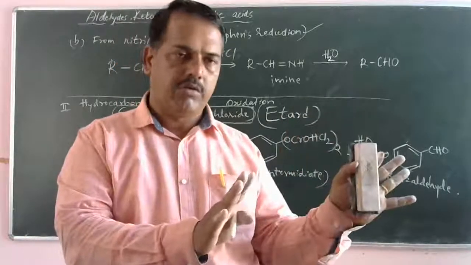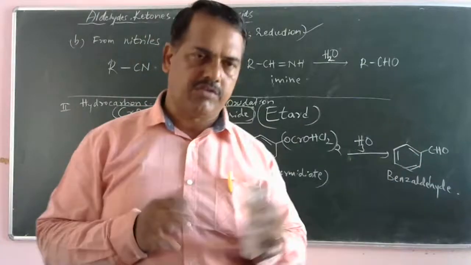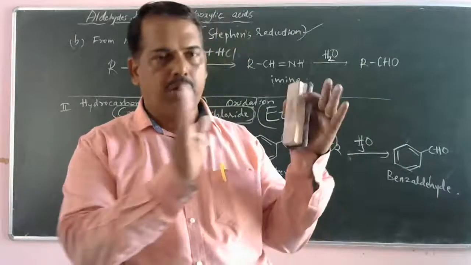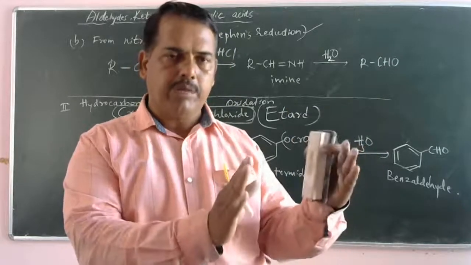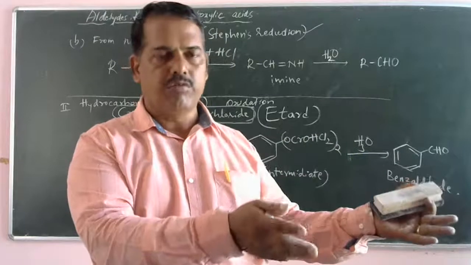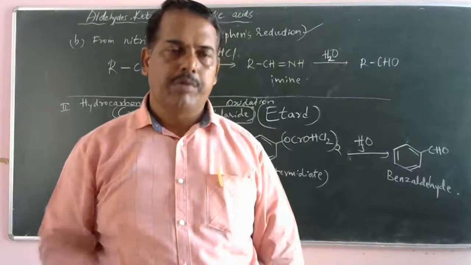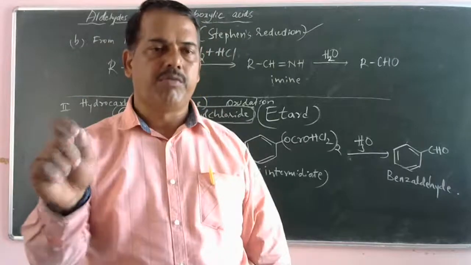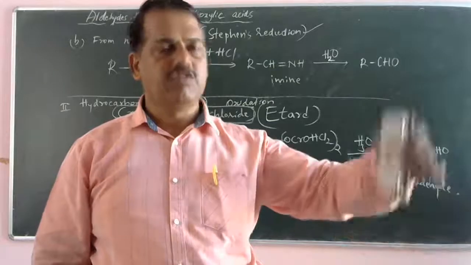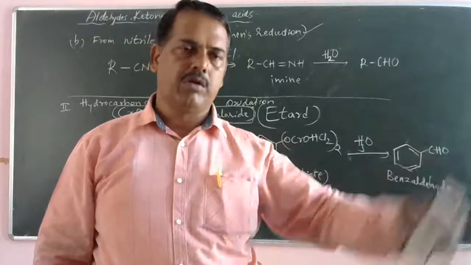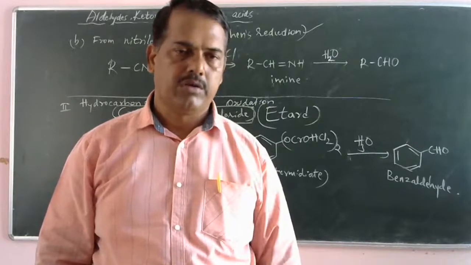It is oxidation. Chromyl chloride favors oxidation, and it forms an intermediate compound. That intermediate compound on acid hydrolysis gives benzaldehyde. That's all. Are you clear? It's an oxidation of toluene using chromyl chloride, and the name of that reaction is the Etard reaction.